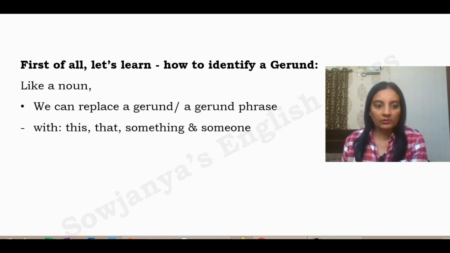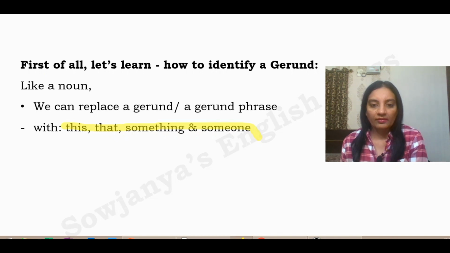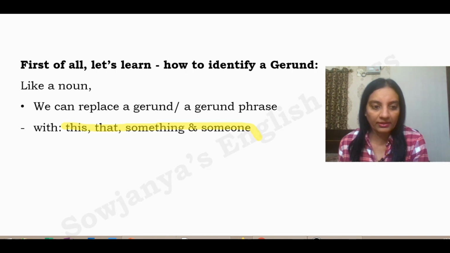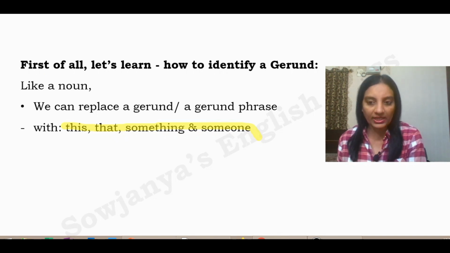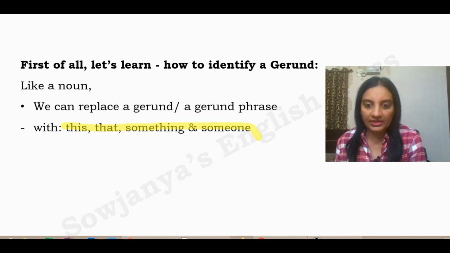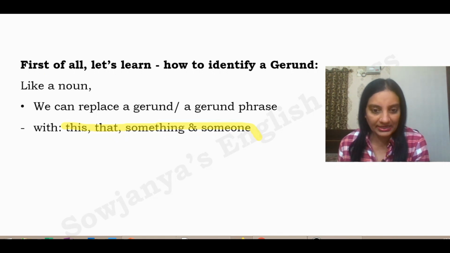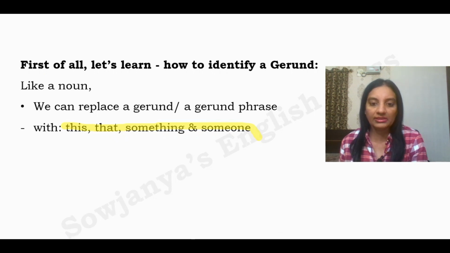So these are the clue words. You can replace the gerund with this, that, something or someone. What does it mean? Wherever you see a gerund, try to replace that gerund with this, that, something or someone. If you get the sentence correctly, like if it has a subject, a verb and an object and it makes sense, then it is a gerund. If it doesn't make sense, then it is a present participle. You have to be very careful about this. This is a simple trick.